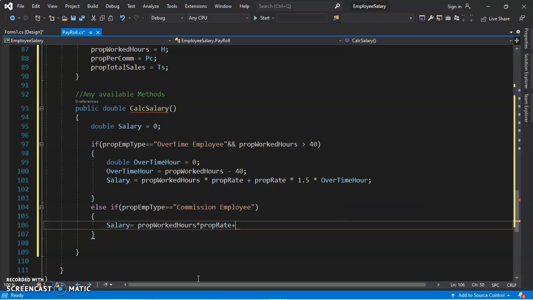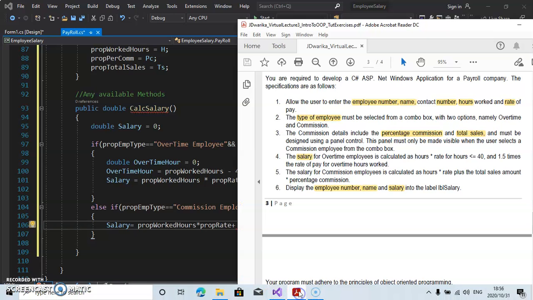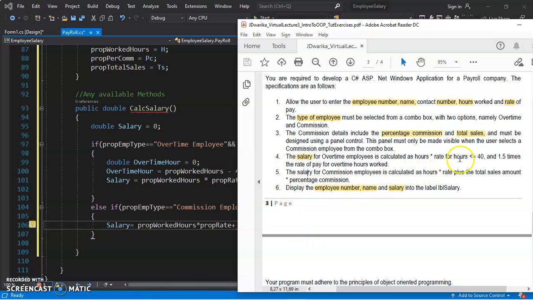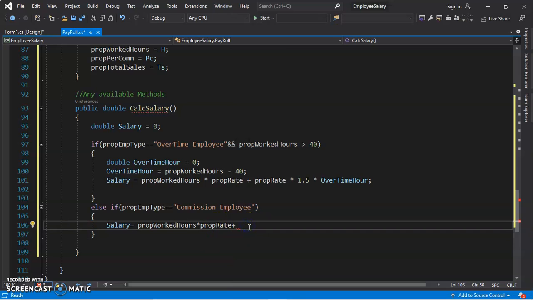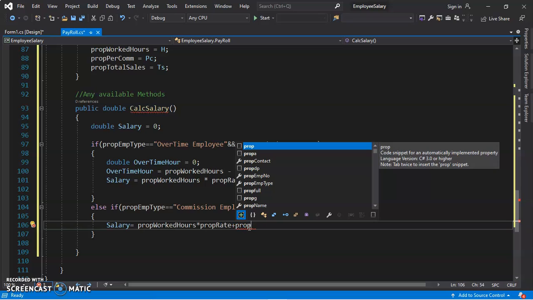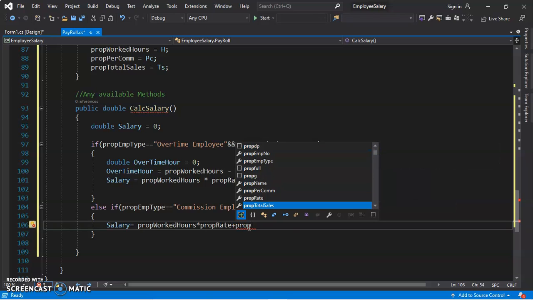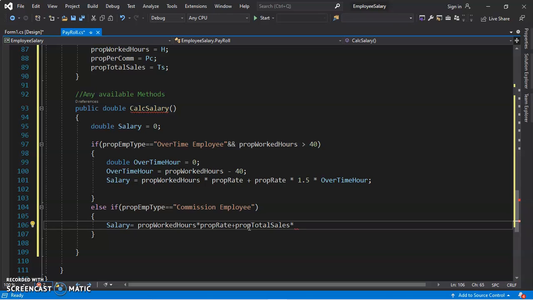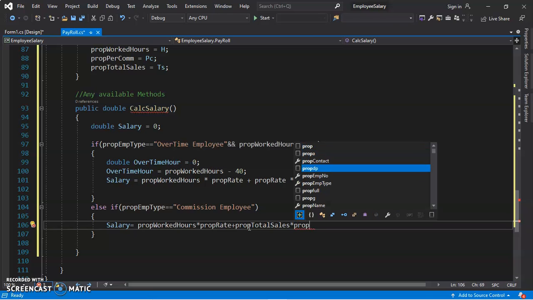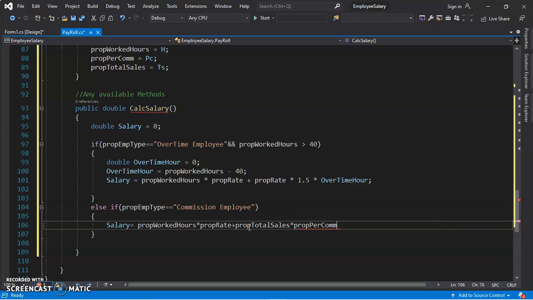They told us there's a plus here. Okay, the hours times rate plus the total sales amount and times the percentage. Okay, plus the total sales amount, prop total sales amount, times prop commission. Where is the commission? Times prop commission. Then it's simple, we get the commission like this. Very simple. Okay, thank you. We will continue with this in the next part.